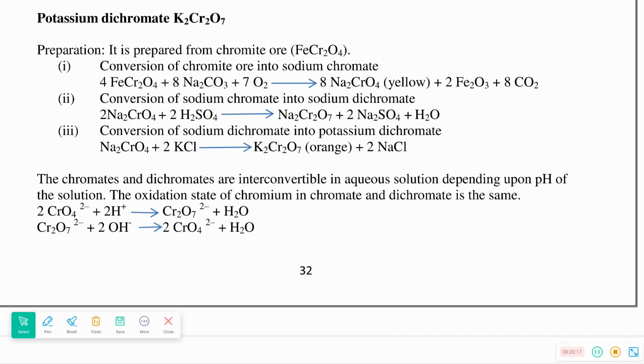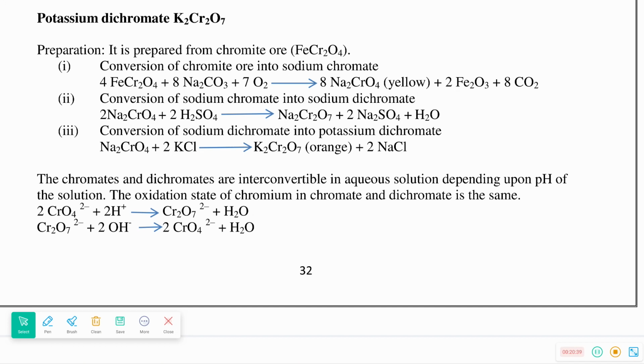Next, conversion of sodium chromate to sodium dichromate by acidification, reaction with H2SO4. Next, conversion of sodium dichromate to potassium dichromate, reaction with KCl. Potassium dichromate is orange in color.